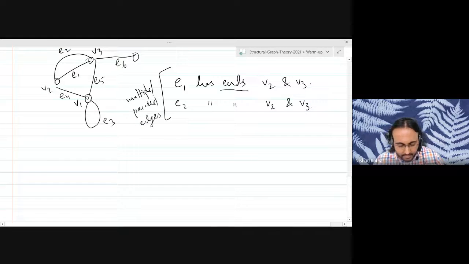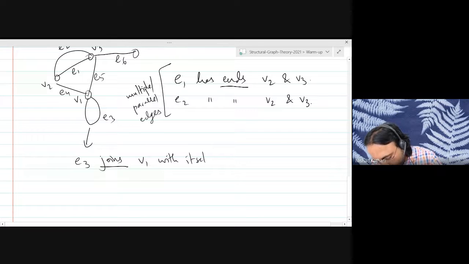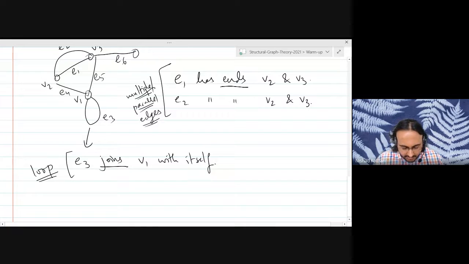And this one here, E3, joins V1 with itself. This kind of an edge is called a loop. So by this example, we have defined a few things, and I will not be writing down rigorous definitions. The example should make it clear what it means.